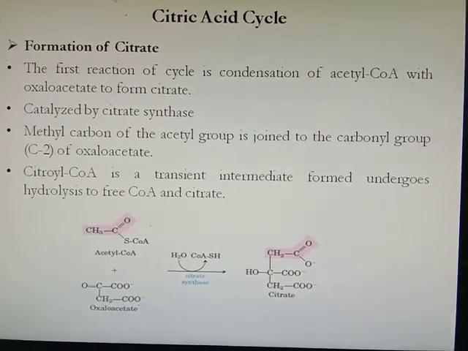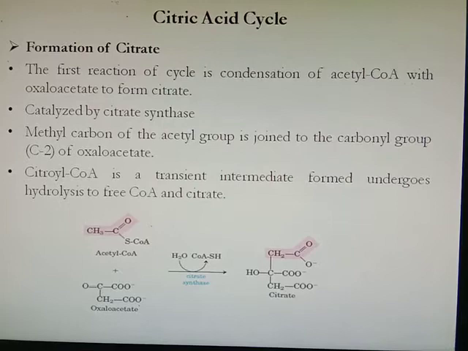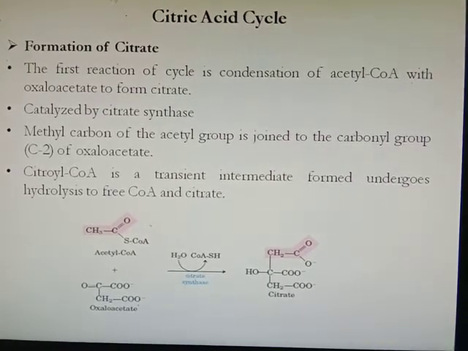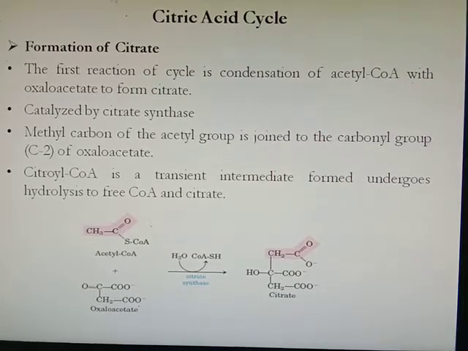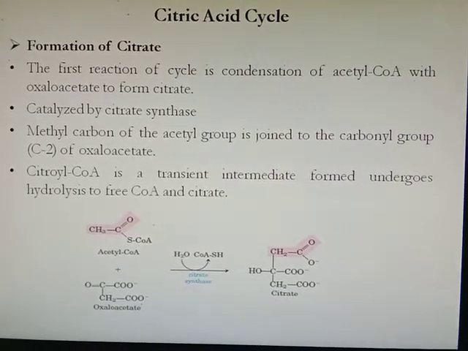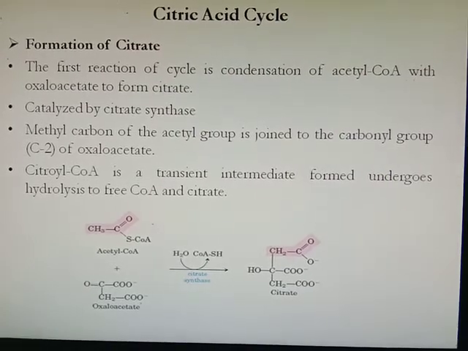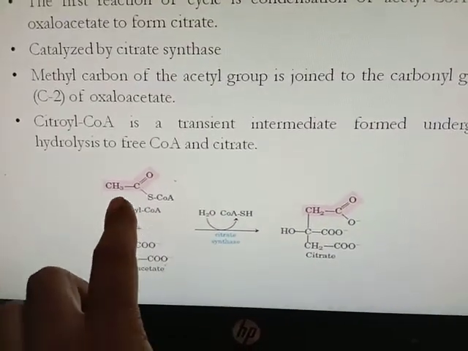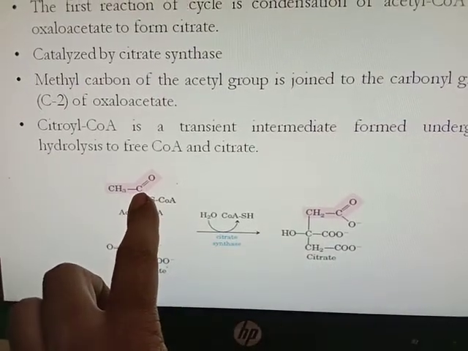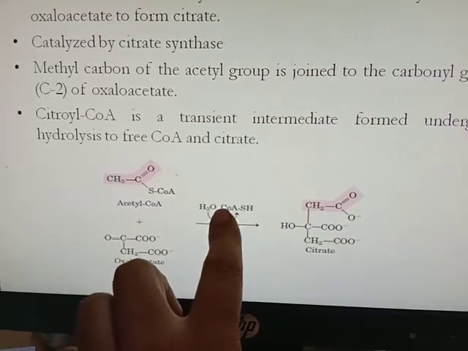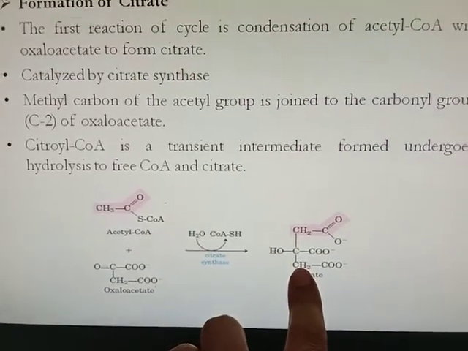Here the methyl carbon of the acetyl group is joined with the carbonyl group of the second carbon of oxaloacetate. Citroyl coenzyme A, a transient intermediate, is formed, which undergoes hydrolysis to form free coenzyme A and citrate. Here the methyl carbon is linked with oxaloacetate, and coenzyme A is freed to form citrate.